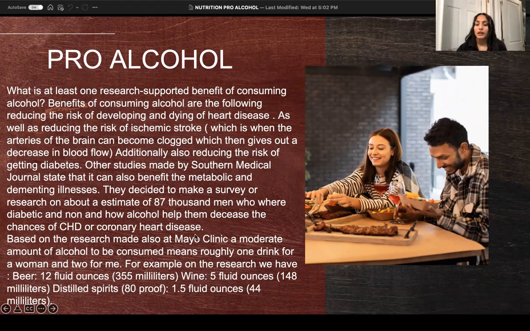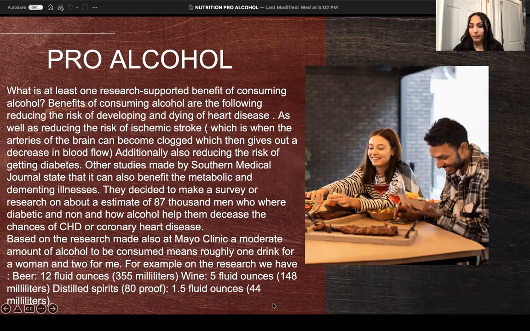The Southern Medical Journal was able to find this out through a study of 87,000 men, with diabetic and non-diabetic people in that survey, and they found that it benefited both groups. They found that it decreases the chances of getting CHD, or coronary heart disease.